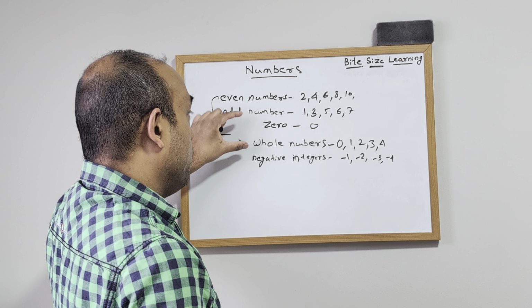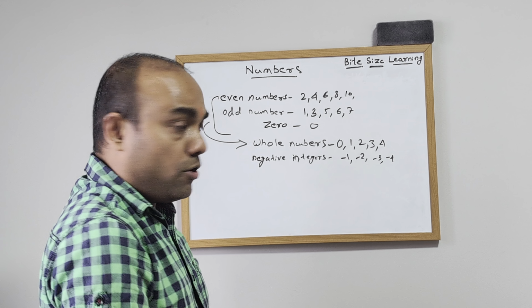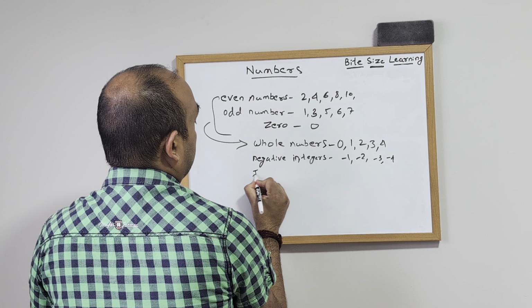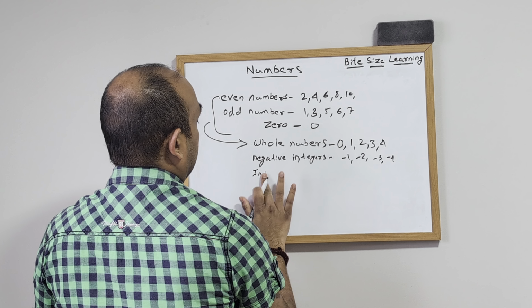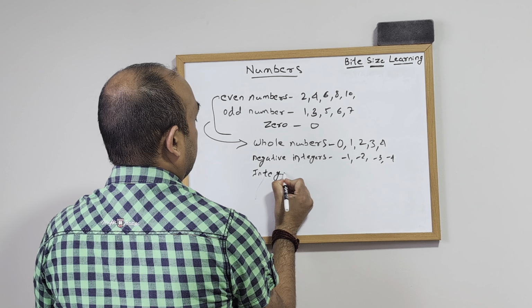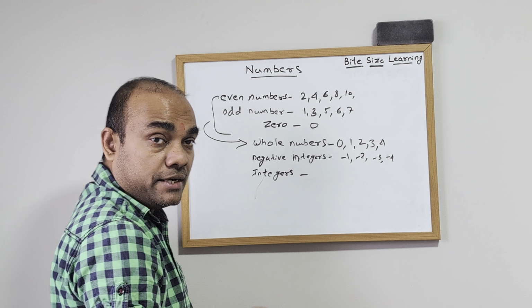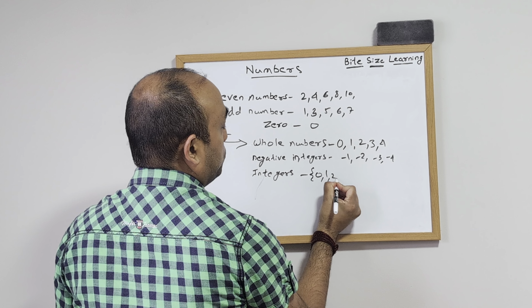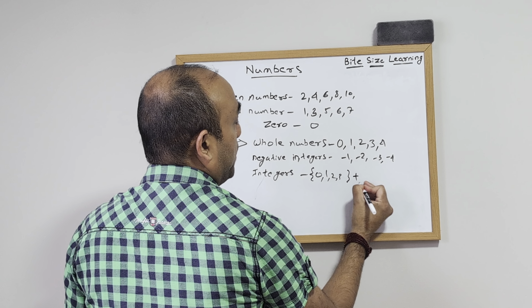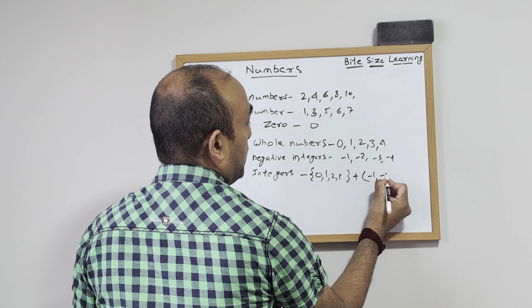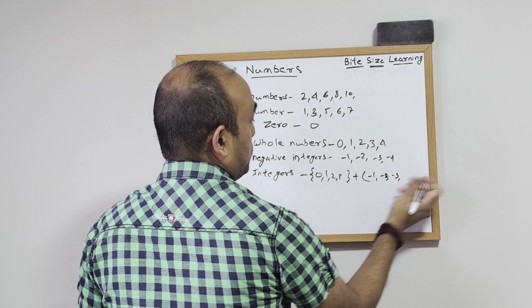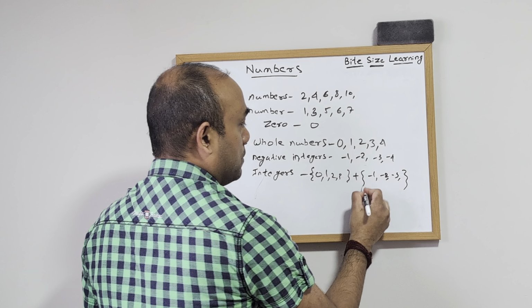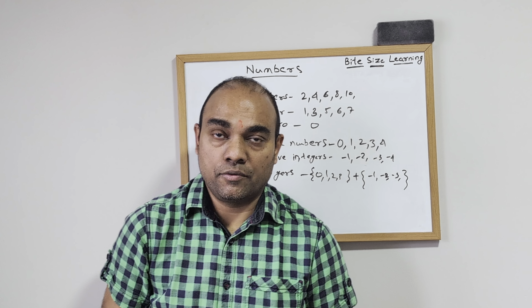When you have a set of whole numbers and negative integers together, it is called integers. So what is an integer? Integers have whole numbers, that is 0, 1, 2, 3 and so on, plus negative integers -1, -2, -3 and so on. These are all integers.